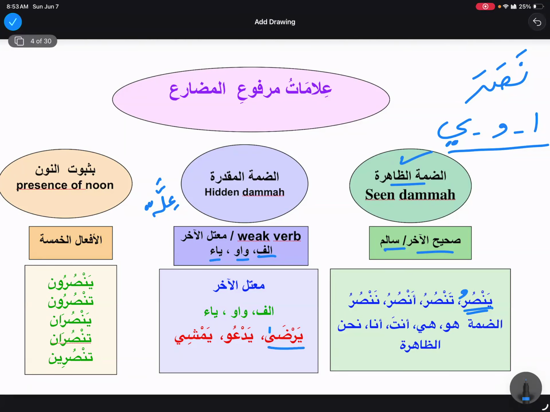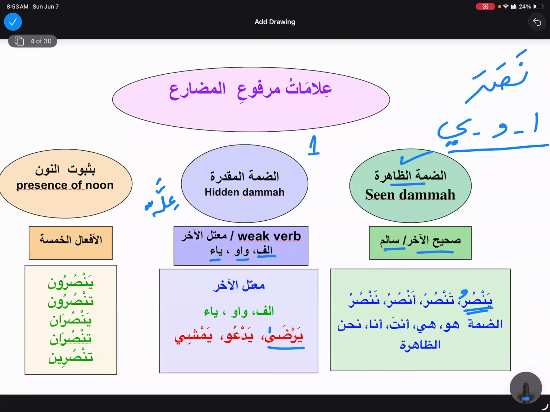But for yarda, you say bidammatil muqaddara. So we need to remember this when the fi'l is weak at the end, mu'talul akhir. And that is our first group.